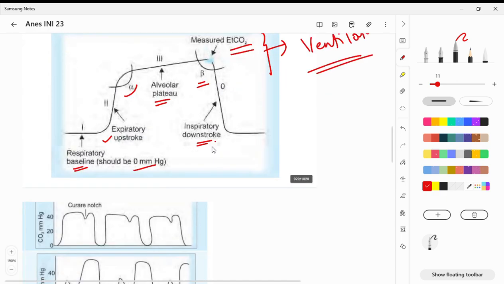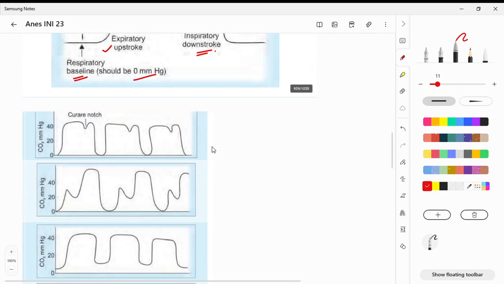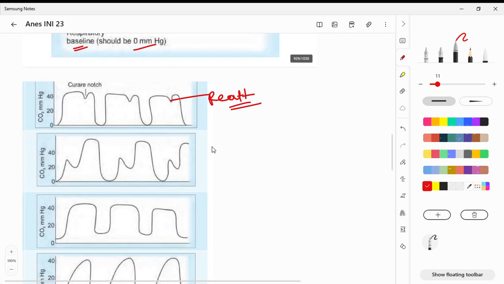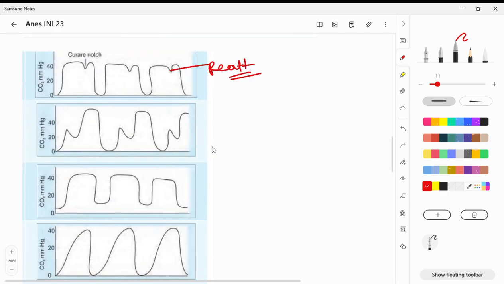So what does it tell? The patient is reattempting ventilation, that's all. So it indicates that the dose of the muscle relaxant has to be increased. Because why muscle relaxant? Mainly your diaphragm and your intercostal muscles of respiration. So that needs to be relaxed again.